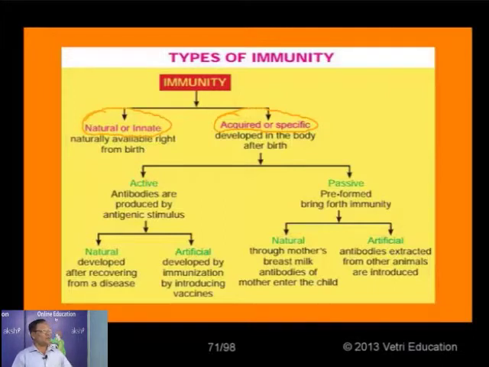Once again, in that flow chart you can see the acquired immunity again classified into active and passive. You will see them one by one. Active is of longer duration, passive is of short duration. In both the cases, some can be induced artificially, some can be developed naturally, and likewise in the case of passive also, some can be formed naturally and some by means of artificial induction. So these are all the different types of immunity given in the flow chart. Let's see in detail about each one.